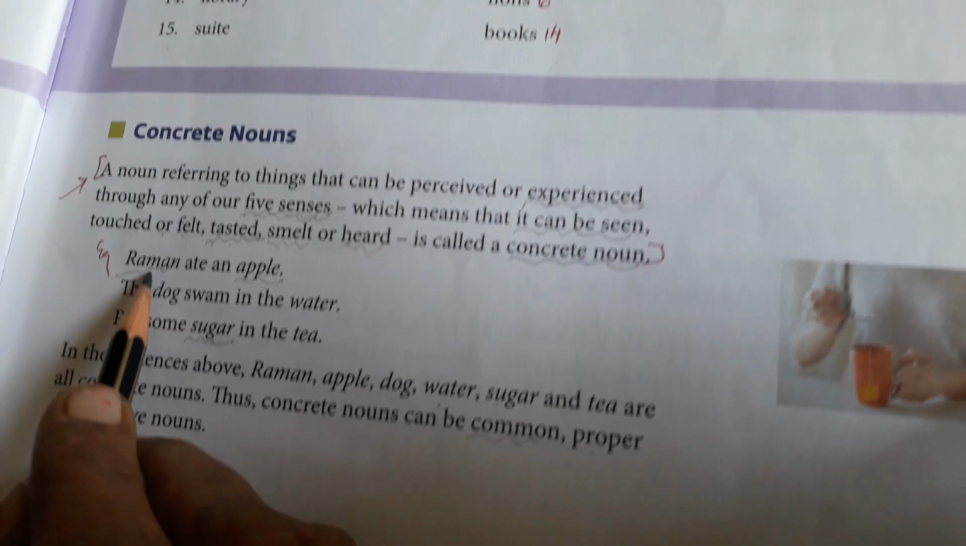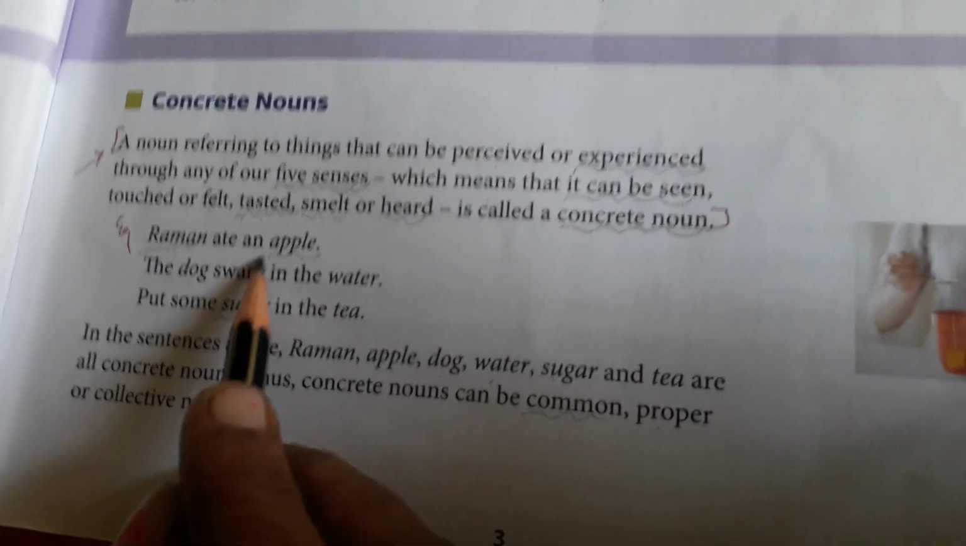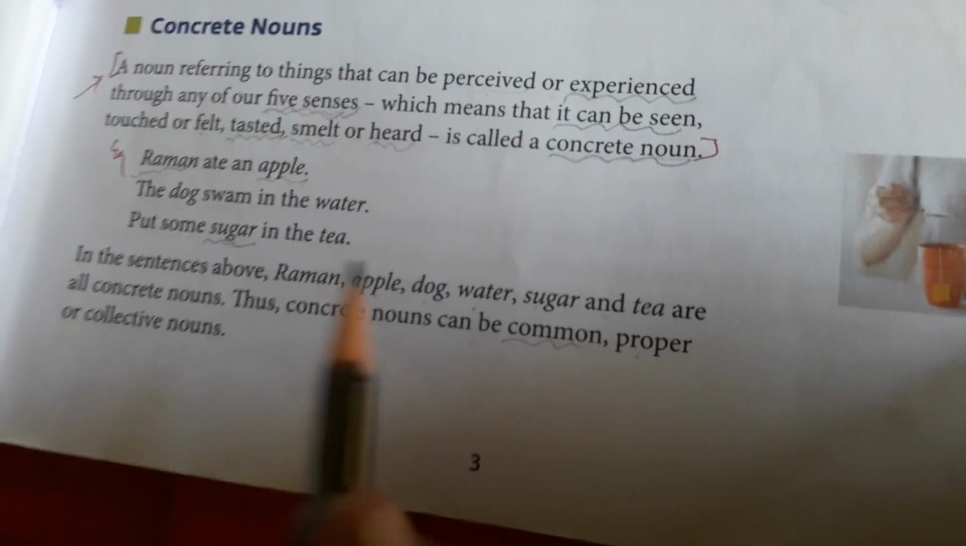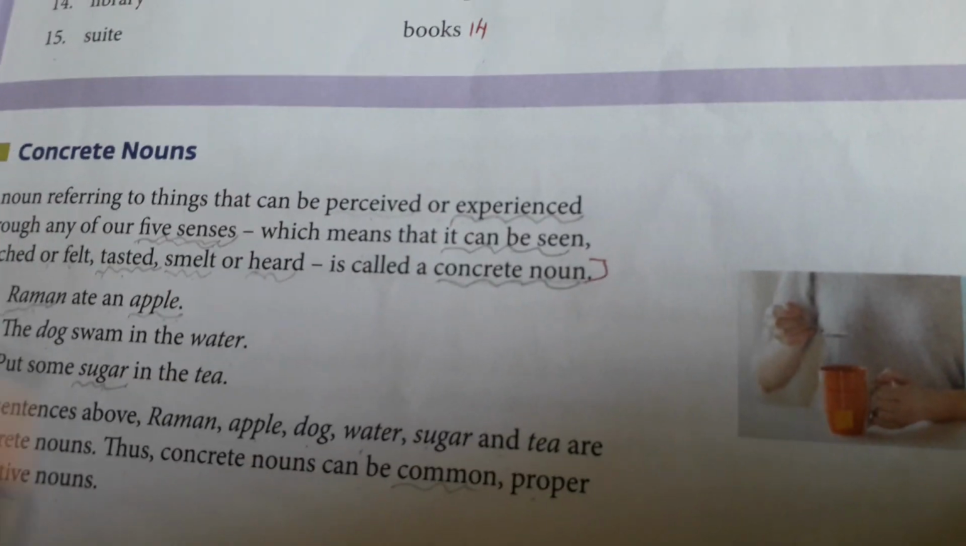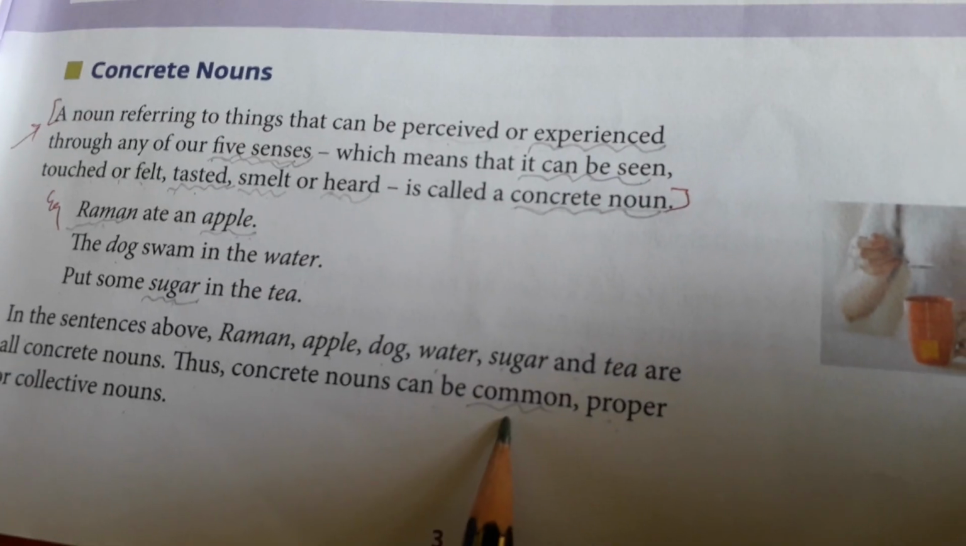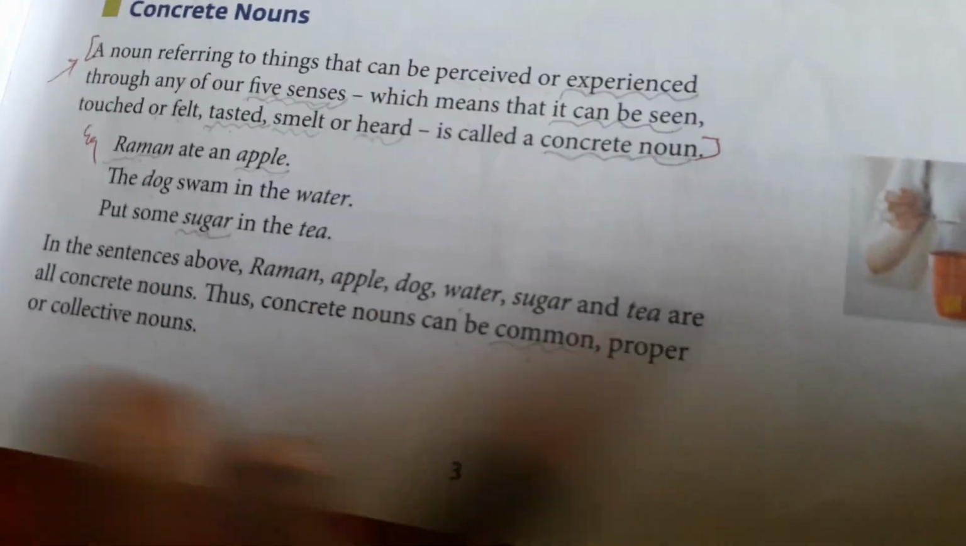So here Raman is a proper noun. Apple is a common noun. So the concrete nouns may be proper, common or collective nouns. Okay.